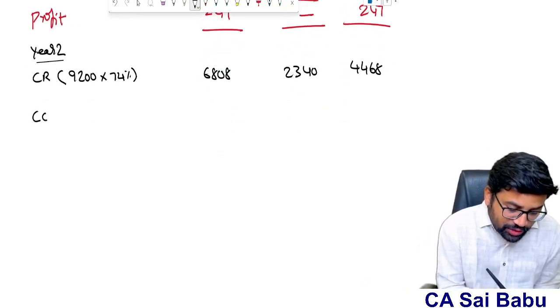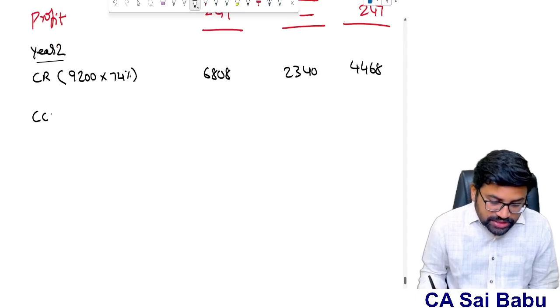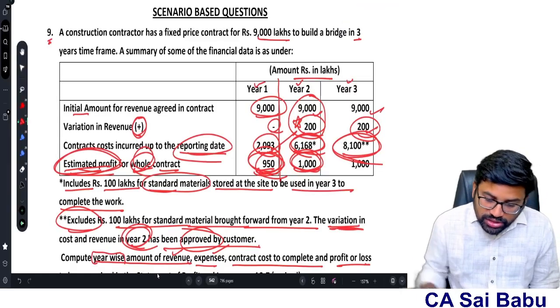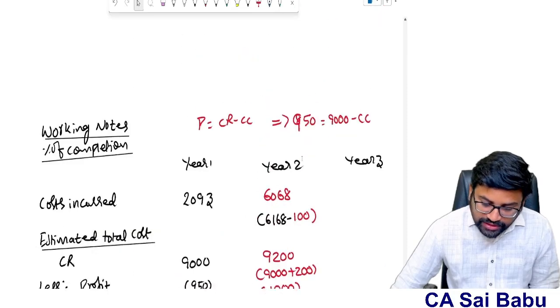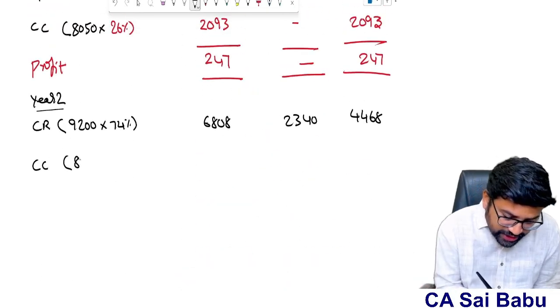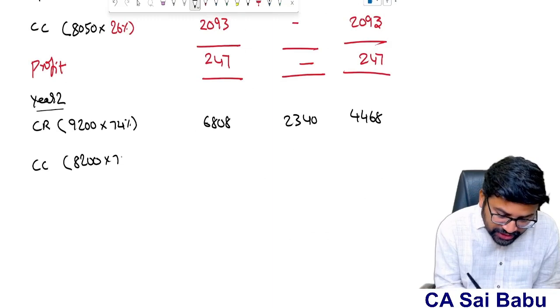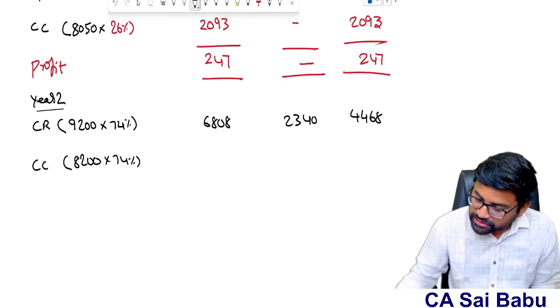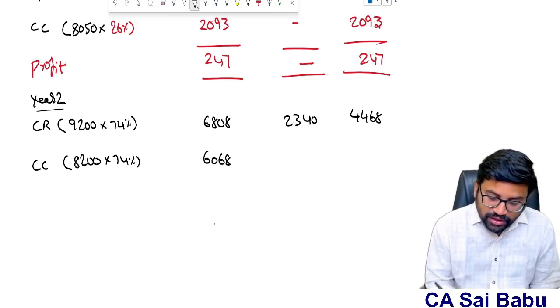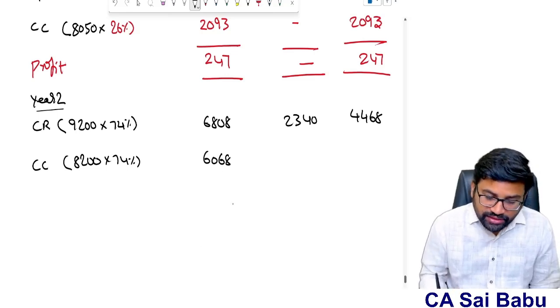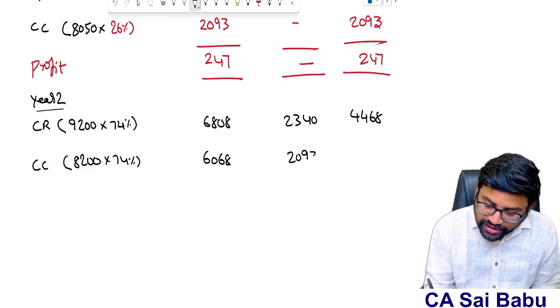And then contract cost. See, the contract cost is also changed. Actually the cost is how much? 8,200, sir. This 8,200, 74% contract finished, sir. 8,200 into 74, so it will be 6,068. Out of this 6,068, first year 2,093 recognized.